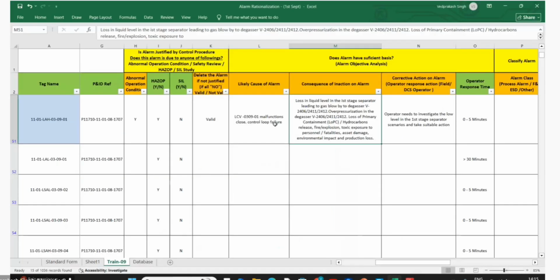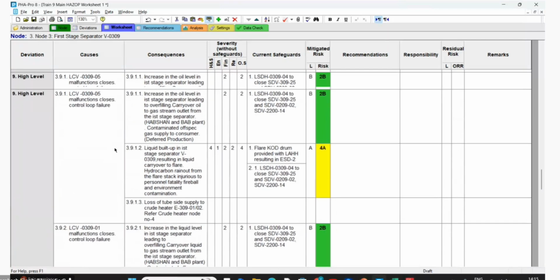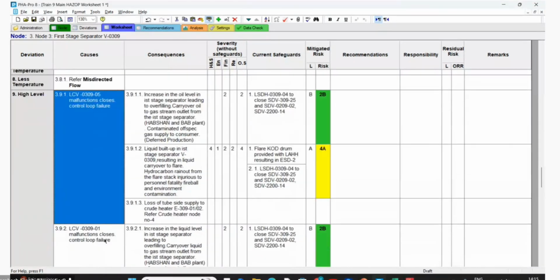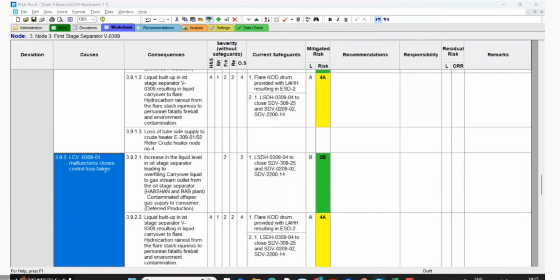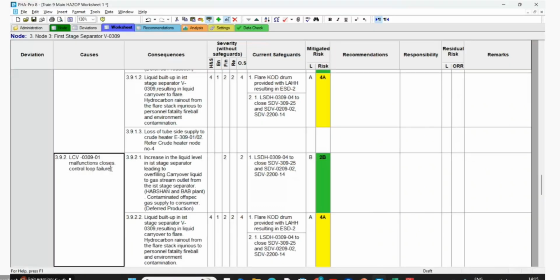Go back to high level. High level, this is not the consequence. No, that's what we copied, the low level. So let's copy the high level. Yeah, there you go. This is the one. This one, yeah. This one, right? Increase the liquid level in the separator. Yes. Yeah.